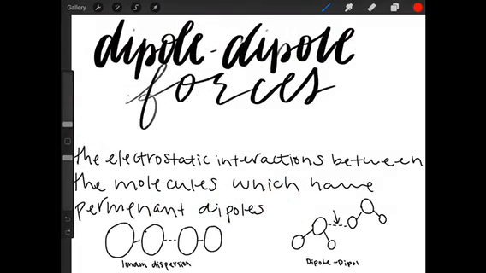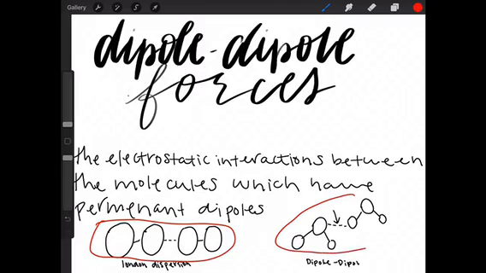The next type of intermolecular force are dipole-dipole forces. Dipole-dipole forces are the electrostatic interactions between the molecules which have permanent dipoles. So that means they are only present in polar molecules. Dipole-dipole forces generally are stronger than London dispersion forces, but if the atoms are much larger, then London dispersion forces could be stronger than the dipole-dipole forces.